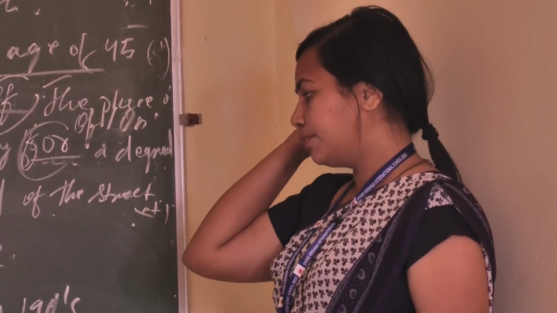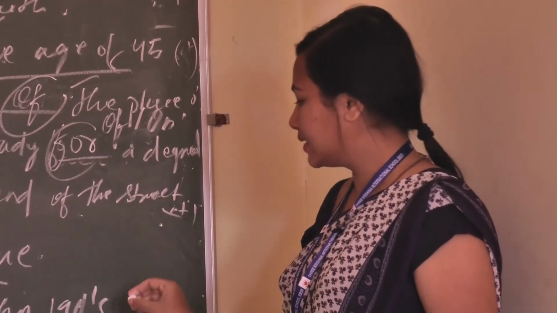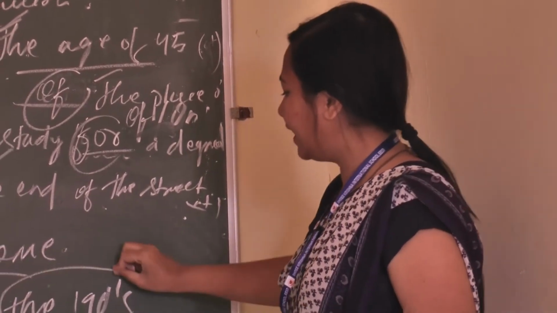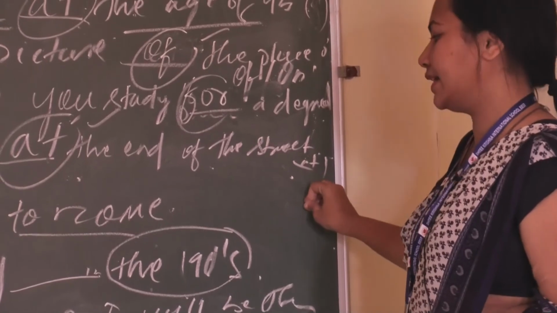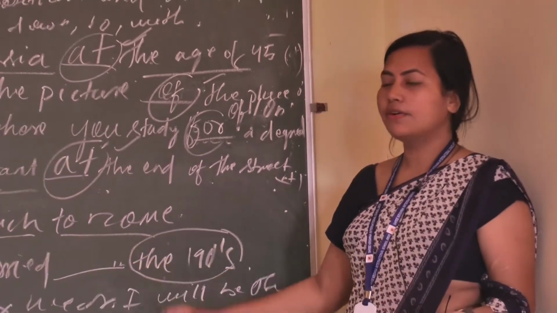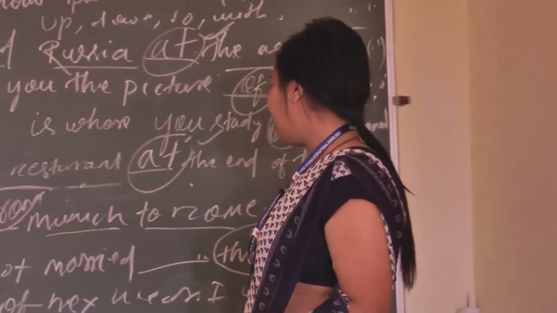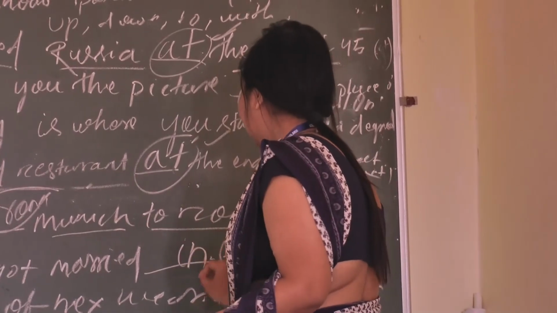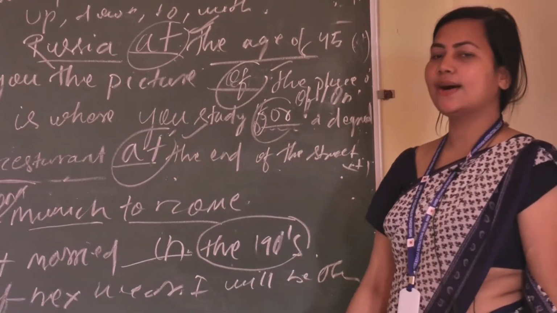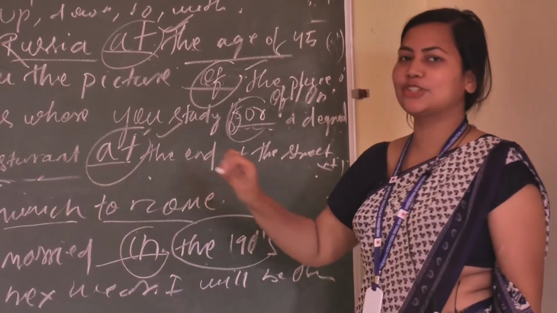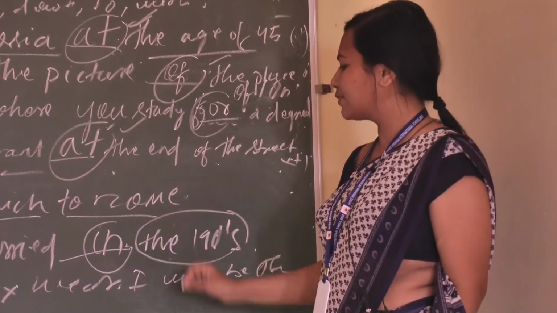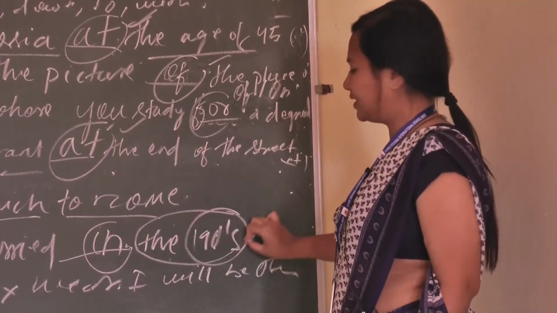You cannot put at, because here it is not defined which month, which date. We can put, my parents got married in the 90s. So here also in denotes the preposition of time. It shows the time, in the 90s.